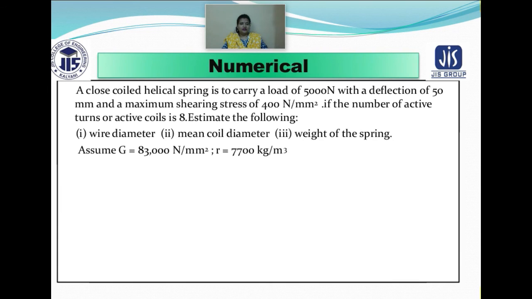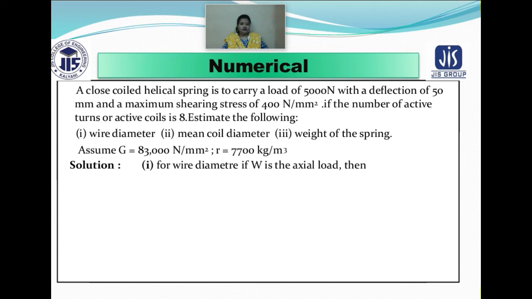Now this is a third numerical, where a closed helical spring can carry a load of 5000 Newton, the deflection is 50 millimeter, and the maximum stress value, that is tau, is given as 400 Newton per millimeter square. If the number of active coils is 8, then please find the wire diameter, that is small d, the mean coil diameter capital D, and the weight of the spring. The values have been given to you.